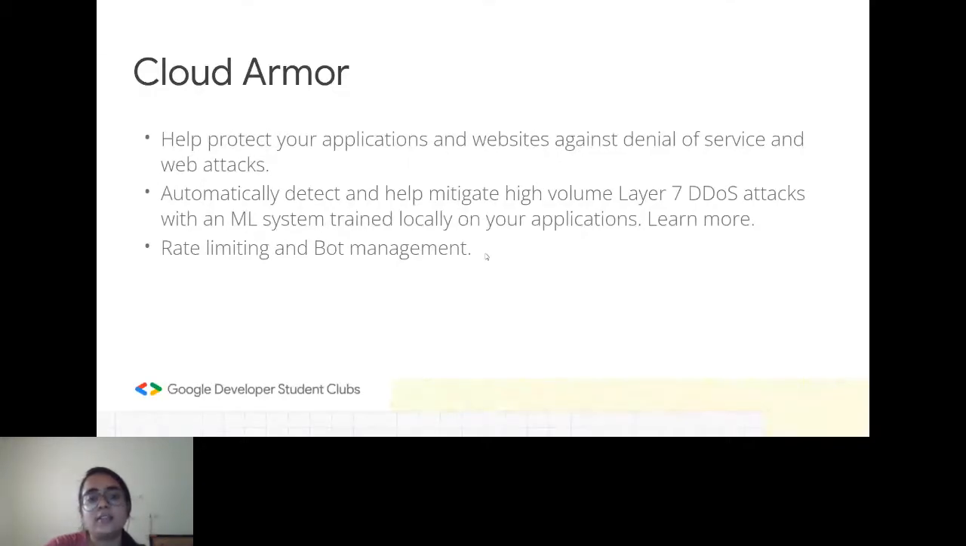It uses an ML system behind it, which enables the automatic detection of this kind of attack. And then we have the rate limiting and bot management as well. So this bot management is basically if you are initializing some kind of bot to monitor your particular application, then this cloud armor is also going to manage that by itself. You don't have to do anything manually.